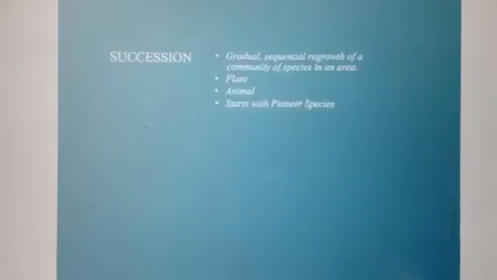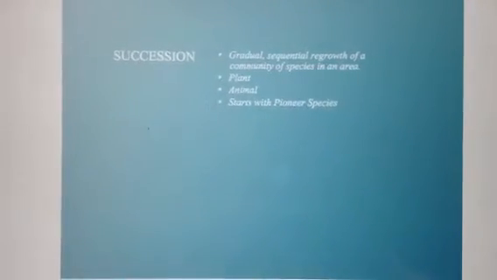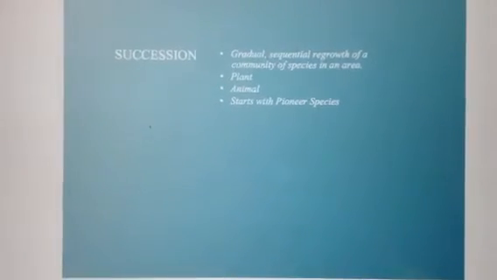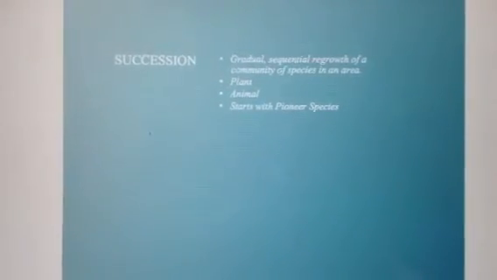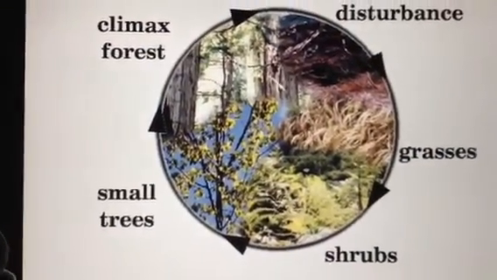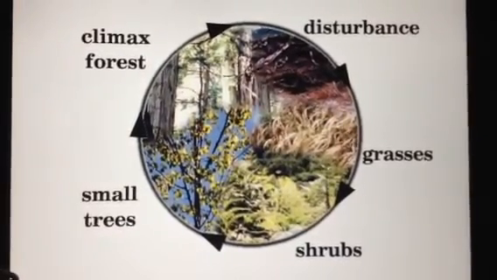Succession always starts with a pioneer species. This refers to the organisms that are predominant early in succession. The pioneer species are small, grow and reproduce quickly, and if they are plants, they are good at spreading their seeds. This picture illustrates the cycle of ecological succession that I will now talk about.